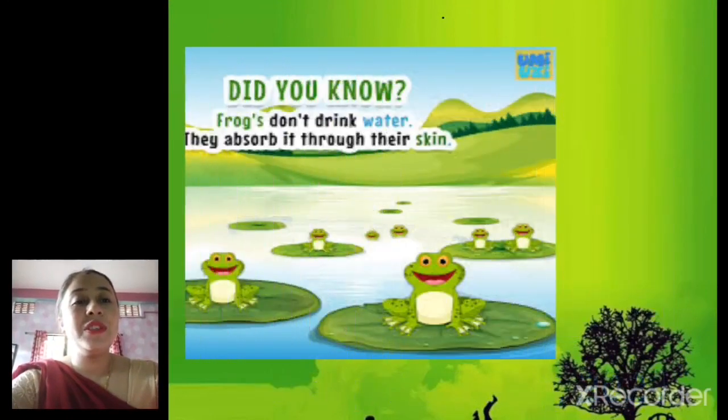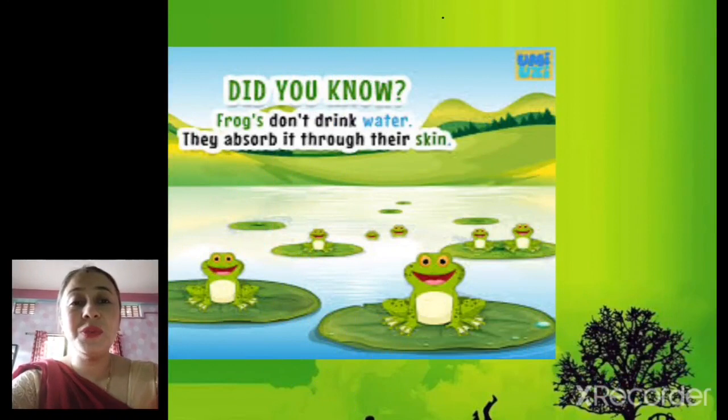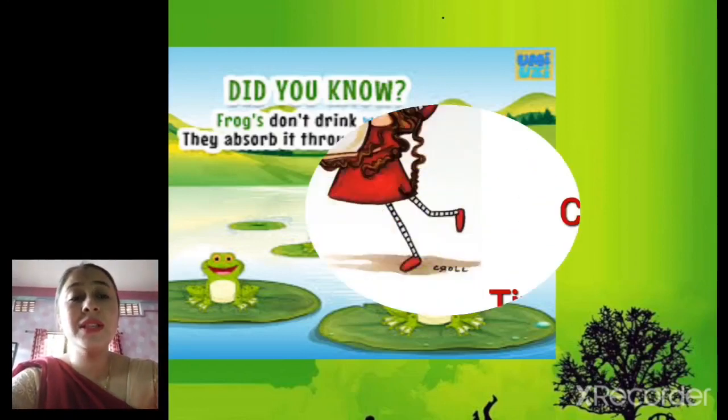So here is a fact for today children. Did you know that frogs don't drink water? They absorb it through their skin. So frog, it's an amphibian. It can live both on water and on land also. Yes. So frogs never drink water. They absorb water through the skin.